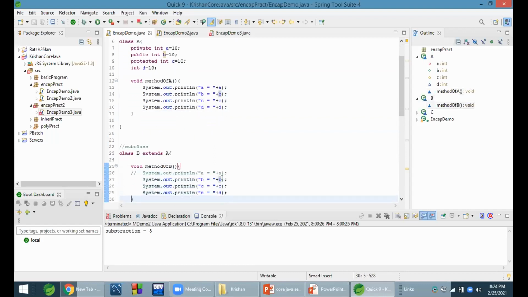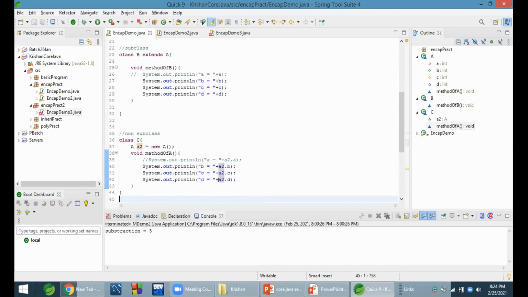Here, there is no error for B. Okay. Means accessible in subclass. If we make this private, then immediately it will show an error. You can see it. Right? So it's not showing an error, then it means it is accessible. B is accessible in subclass. If you go to non-subclass, here also it is accessible.